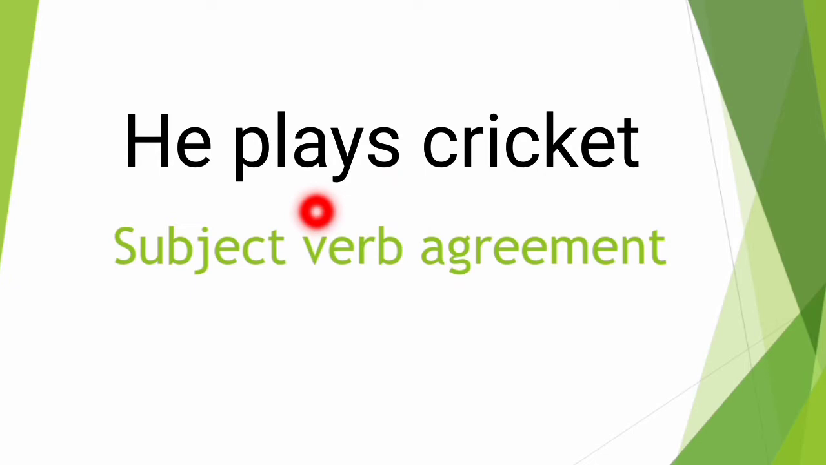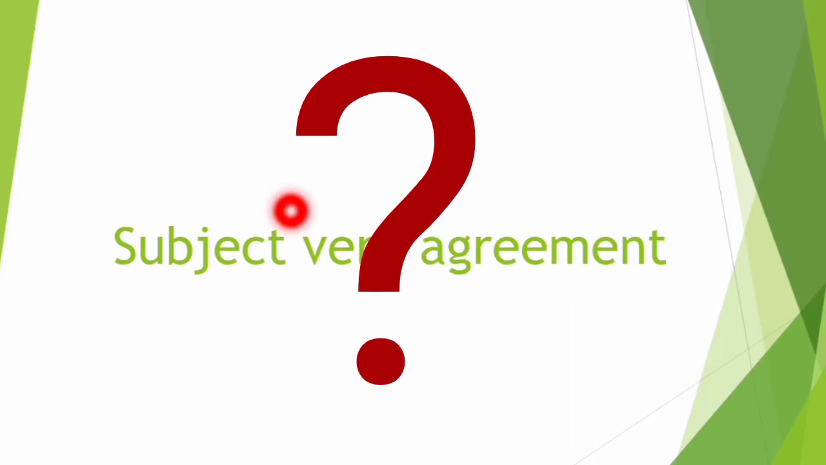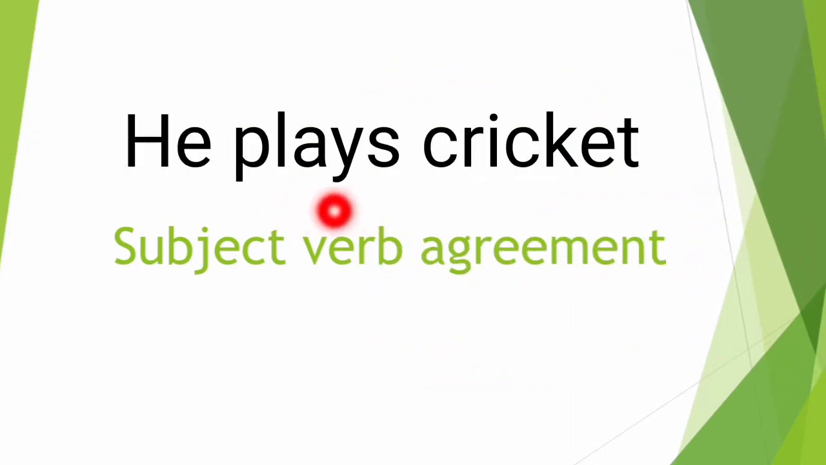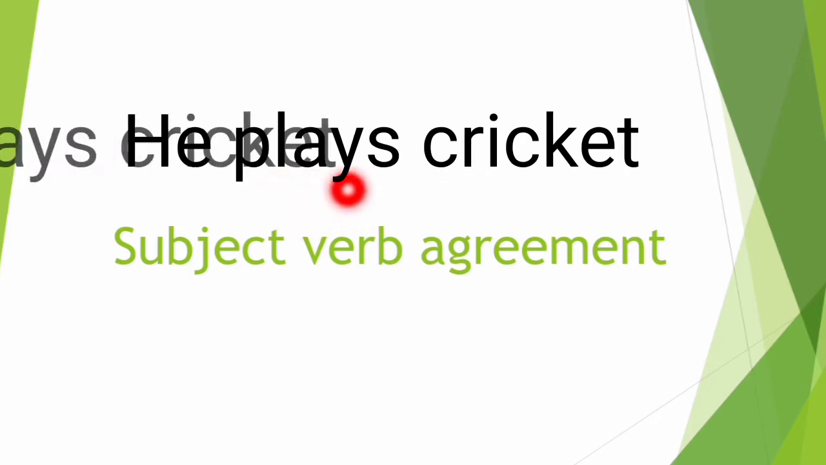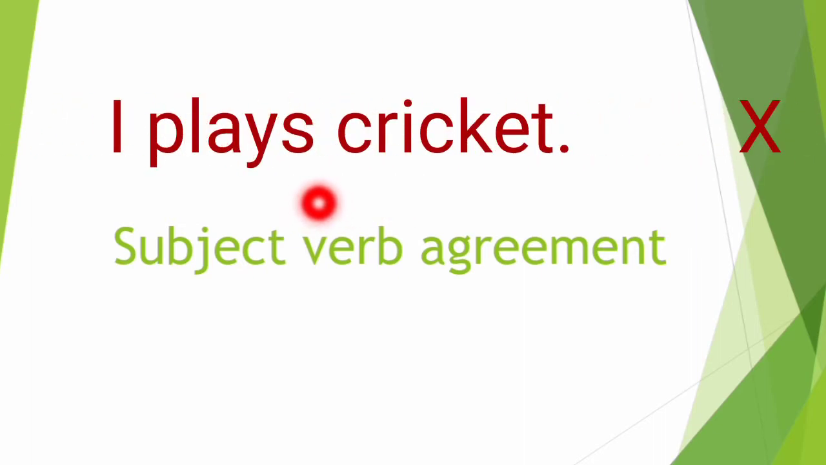So we are using S with the verb because he is singular. But do you know what the exact reason is? We just know it is a singular subject, that's why we are using S with play. But if we take the example I plays cricket, then your sentence will be wrong, because we cannot use S with play if the subject is I. But we know that I is a singular subject.